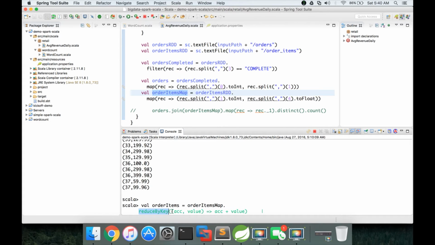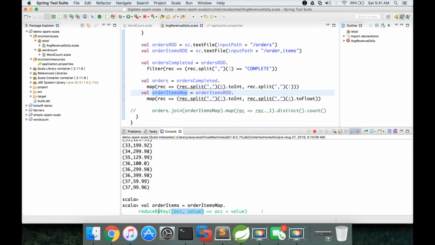Reduce by key takes a tuple as parameter, and we are trying to implement a lambda or anonymous function in this case, and the parameter is of type tuple, and it has 2 variables in the tuple. So here we are defining the parameter type and also the names. So the parameter type is tuple because it's in circular braces, and it has two variables in the tuple. One is accumulator and one is value.